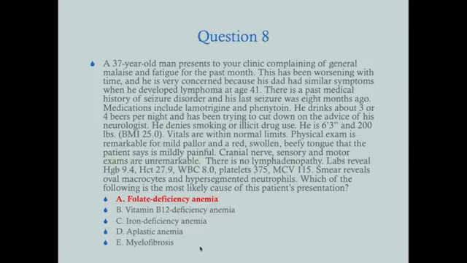And then myelofibrosis. This is also going to, in many cases, affect other cell lines. And because it can affect other cell lines, a lot of them will show up with bruising, infection. Myelofibrosis is really a malignancy, and those malignant cells can get into the spleen, so it can cause splenomegaly. So that's not going on in this patient. So you're between folate and B12.